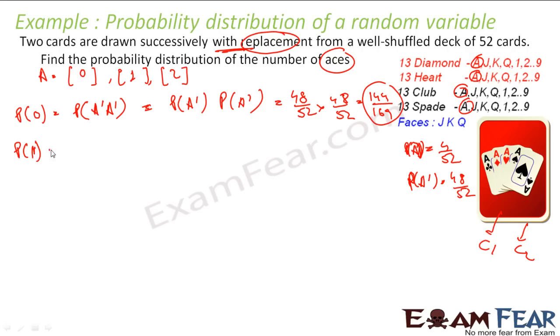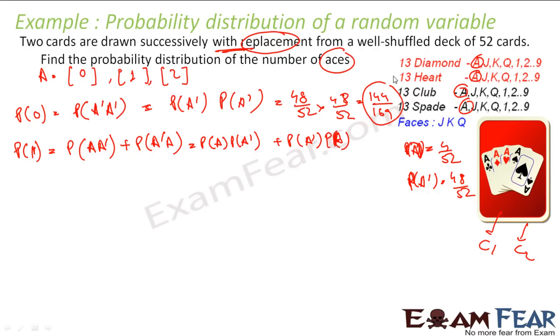Probability of 1 ace is nothing but you get either first ace, second not ace, or first not ace, second ace. Since they are independent, I can write this as probability of A into probability of A' plus probability of A' into probability of A, because it's all independent events, you replace the card. So probability of A is 4 by 52, A' is 48 by 52. Again, probability of A' is 48 by 52, probability of A is 4 by 52. You solve this, you get 24 by 169.